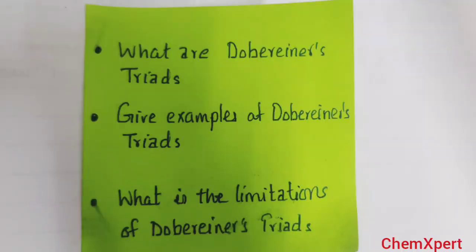So after watching this video, you can easily answer these questions. First question, what are Dobereiner triads? Next, give examples of Dobereiner triads, and what is the limitation of the Dobereiner triads? So I hope you are able to answer all these questions after watching this video.